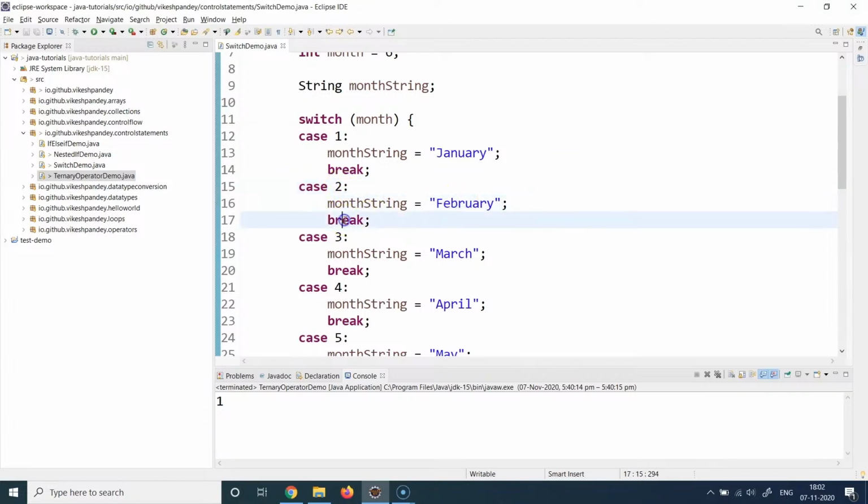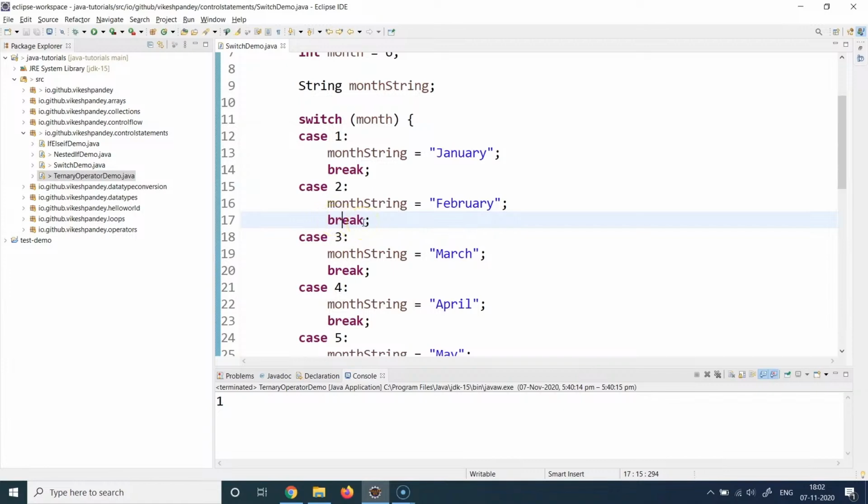And again, you break because in this particular case, there will only be one condition true at a time. There will never be a case that month with the value 2 will have two meanings, will have two month names. A month with the value 2 will always have a meaning called February. It will never have two meanings or two month names attached to the same integer value. And that's why you do not want to execute any further. And that's why you write this break statement.